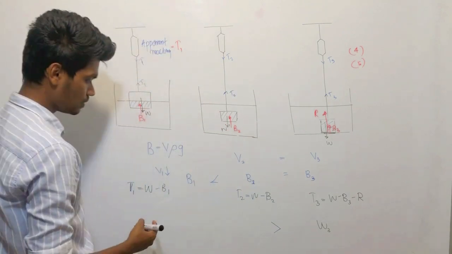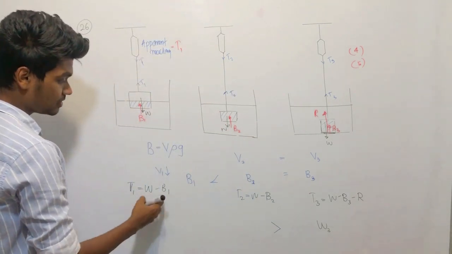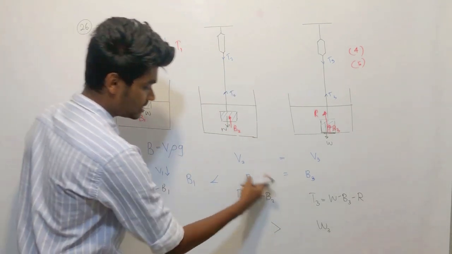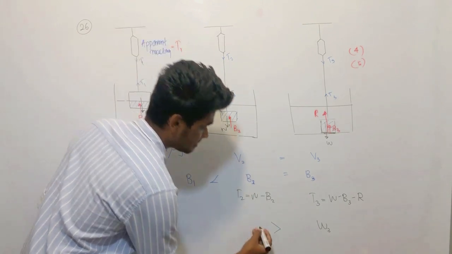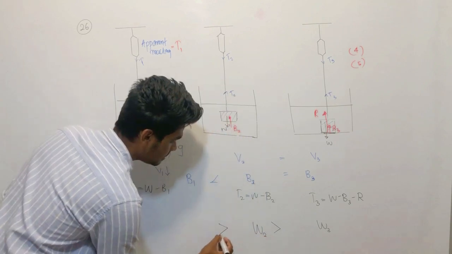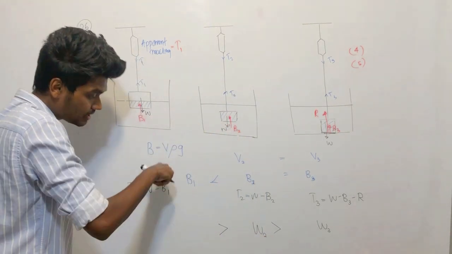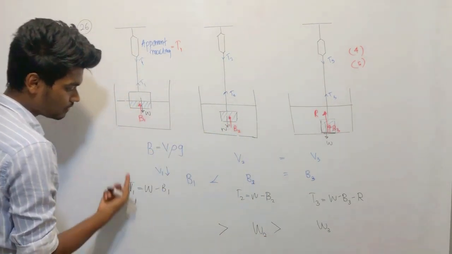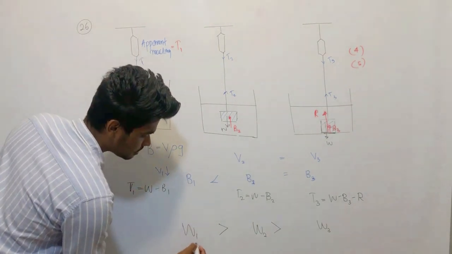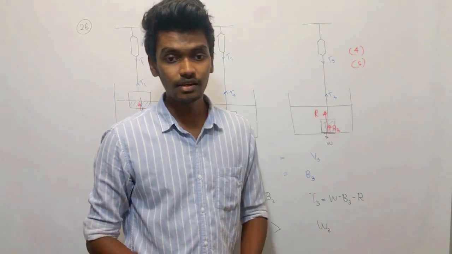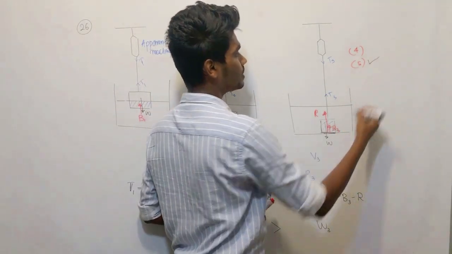And then this guy, because the upthrust is high. If the upthrust is high, this is less, right? And then this guy, because on him the upthrust is the lowest, therefore the apparent reading is the highest. That is the answer, the fifth one, right? The fifth answer. Next, what we are going to discuss is the 30th one.